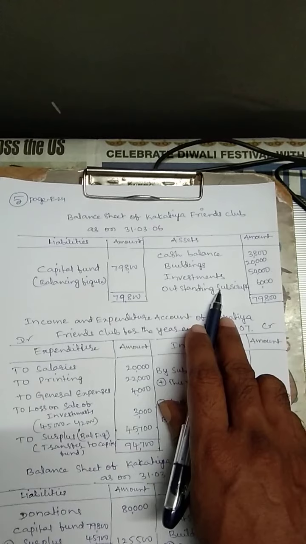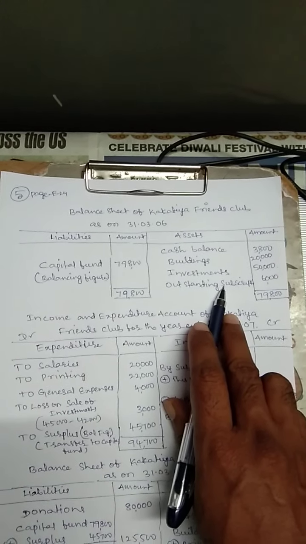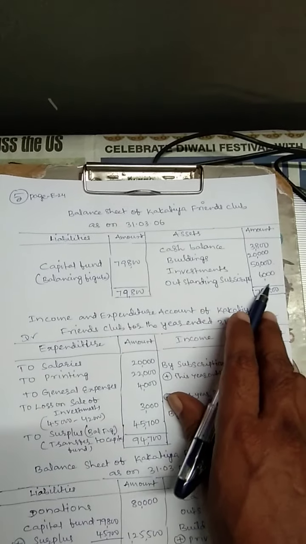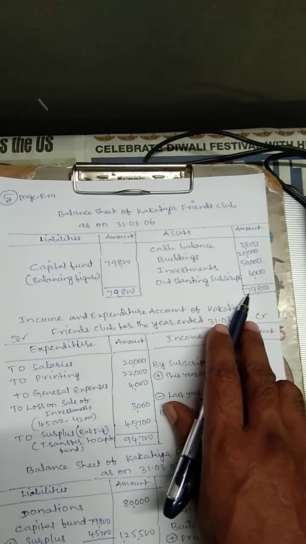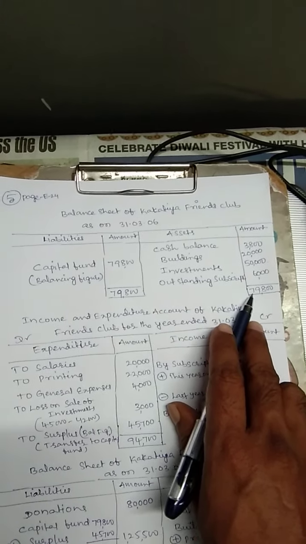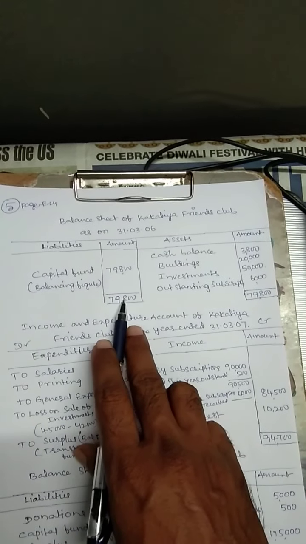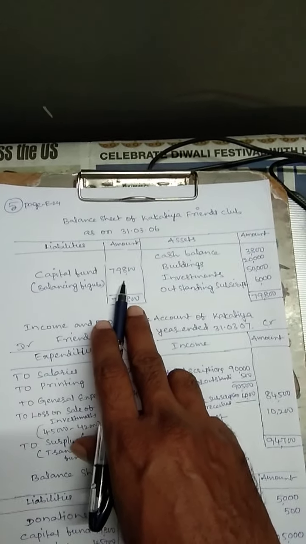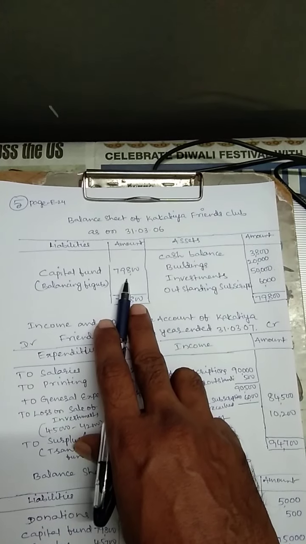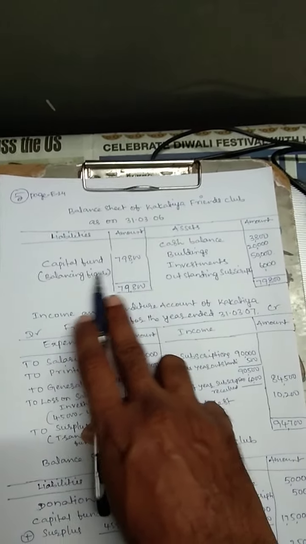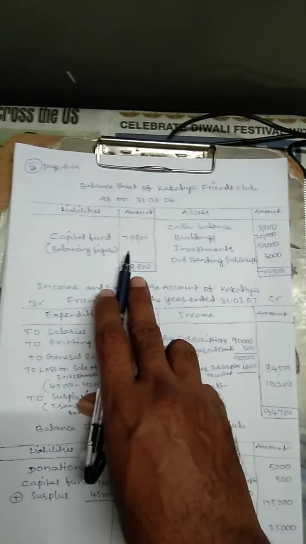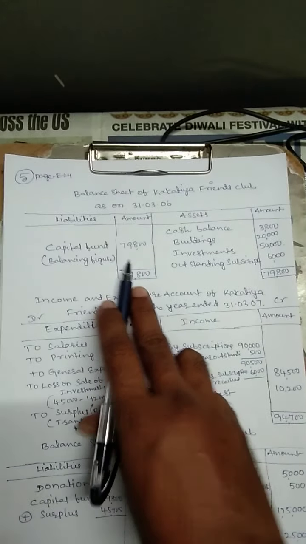Outstanding subscriptions we accrued but not received, these subscriptions 6,000. Total amount is 79,800. So transferred to the liability side, the balancing figure should be 79,800. This is the capital fund for this club.